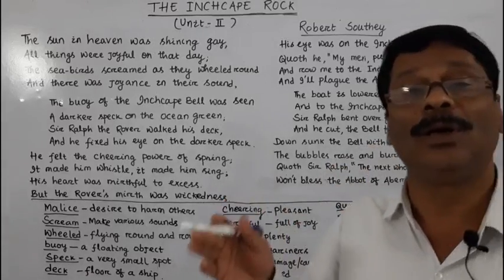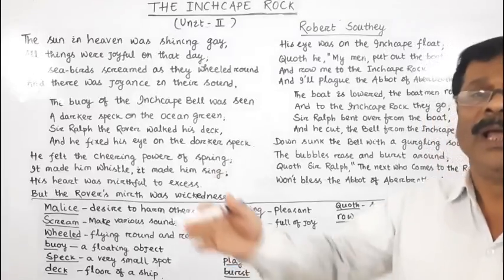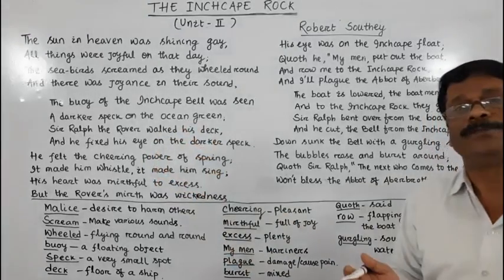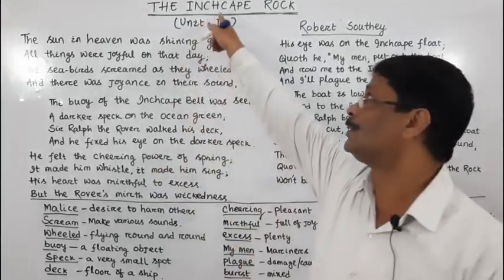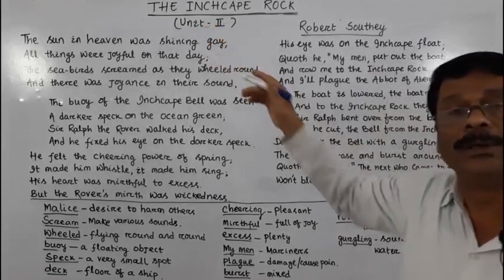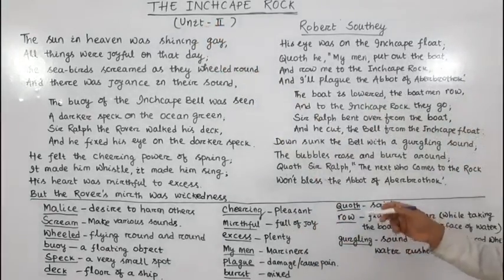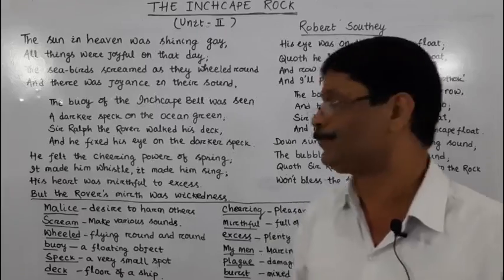Why is it called Inchcape bell? Because a huge bell was kept on a buoy, and the buoy was tied to that Inchcape rock. That was the reason why the bell is called here Inchcape bell.